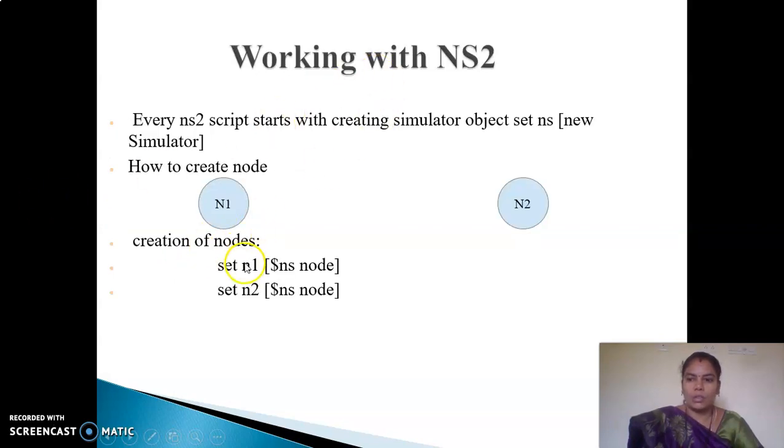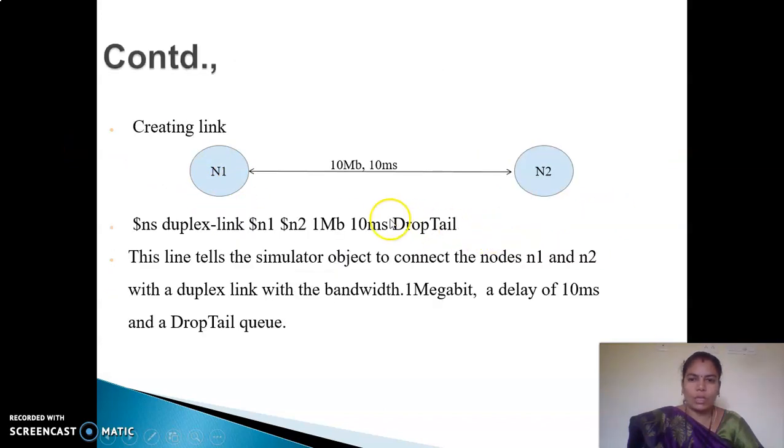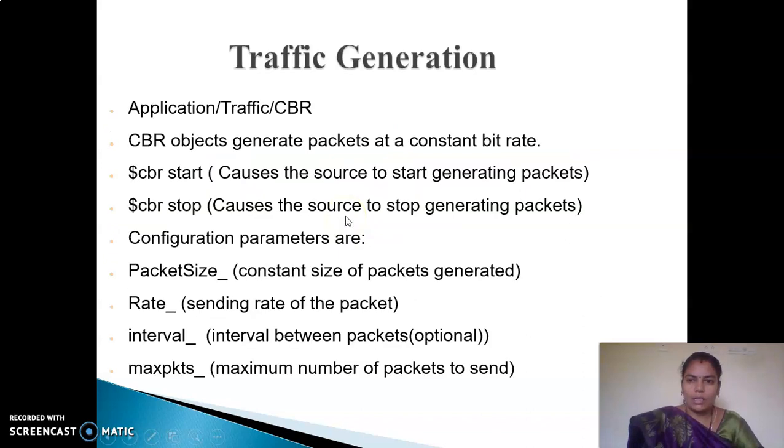Working with NS2, this is a basic simulation script. Every NS2 script starts with creating a simulator object: set ns as new Simulator. How to create nodes? There are two nodes, n1 and n2, and we should create the link as n1, n2, $nx. There are three kinds of links: simplex, half duplex and full duplex, and this will also be set here.